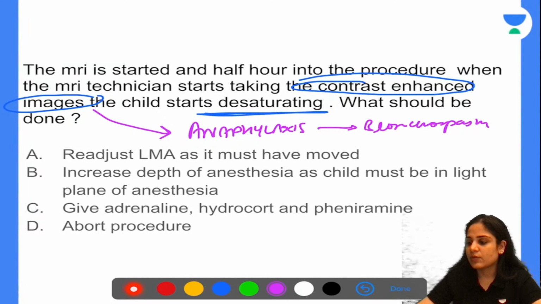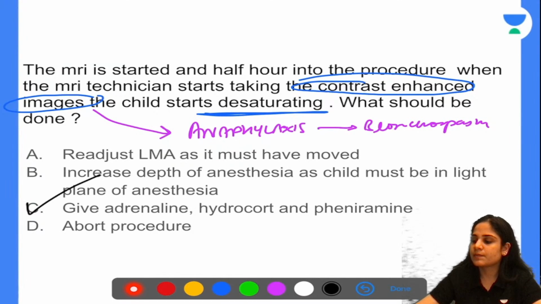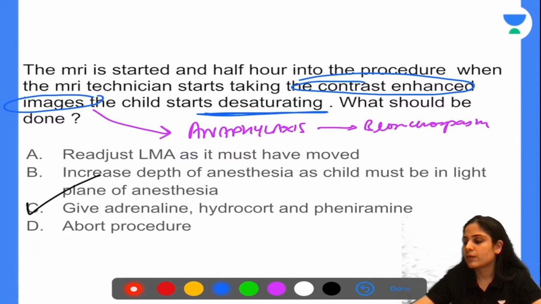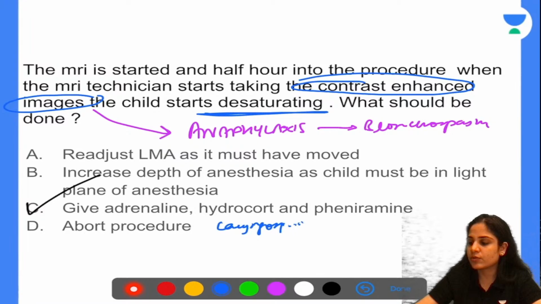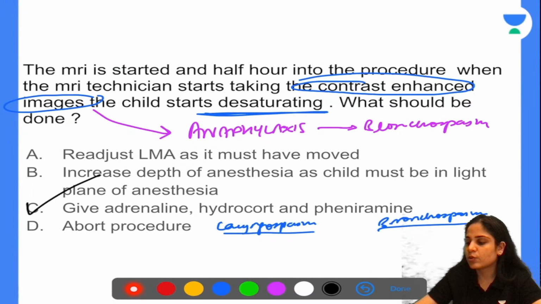Now, there is one concept that I want you to know over here, and that is laryngospasm versus bronchospasm. Look at this. What is laryngospasm? What is bronchospasm? If you look at the trachea, and this is the bronchi, at the top of it, where the trachea starts, you have the vocal cords.